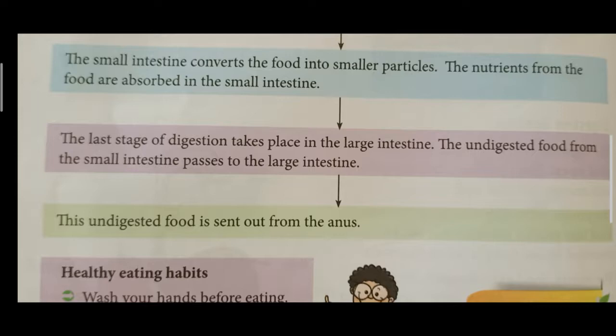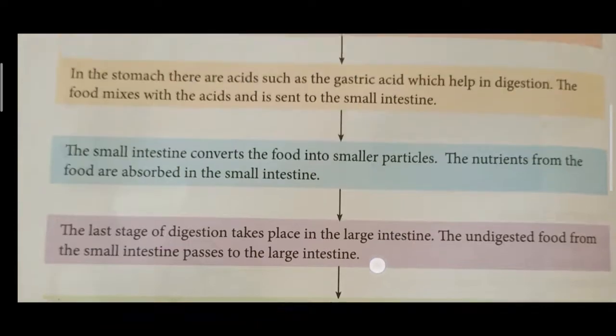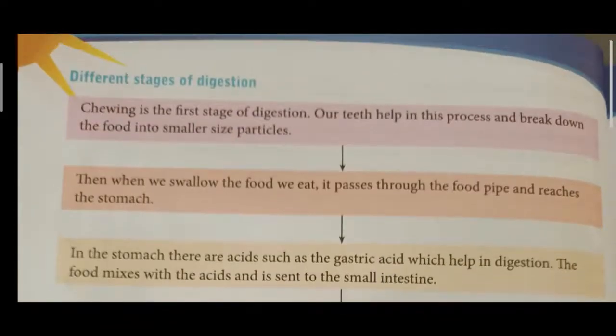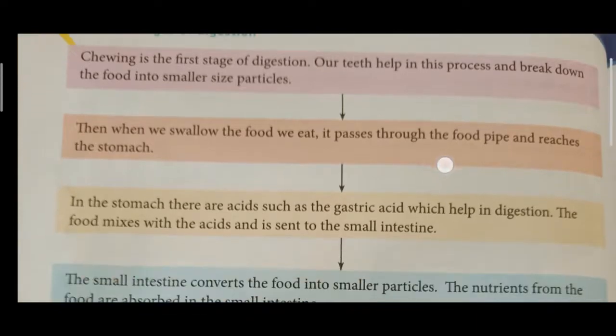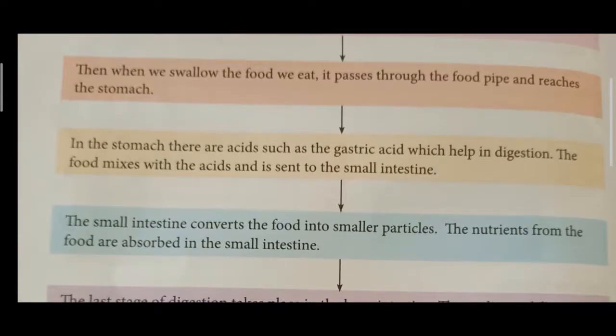So what are the stages of digestion? First stage is chewing. We chew the food with the help of the teeth and break it into smaller particles, and after we swallow, the food will pass through the food pipe and reach the stomach. In the stomach there are some gastric acids which help in the digestion.